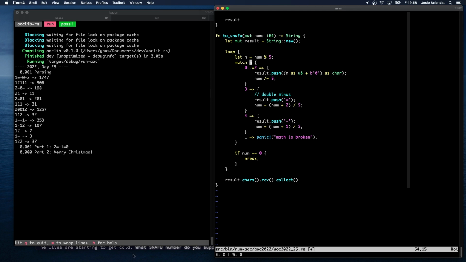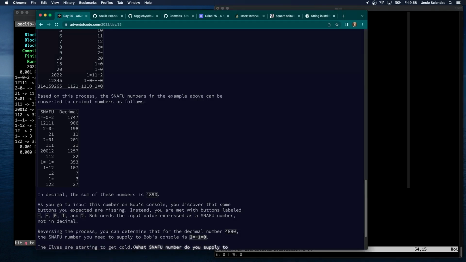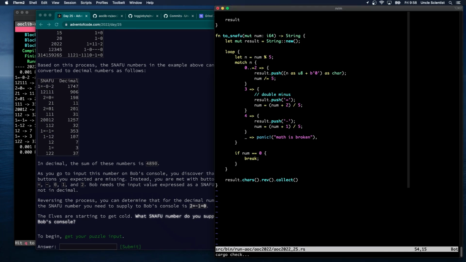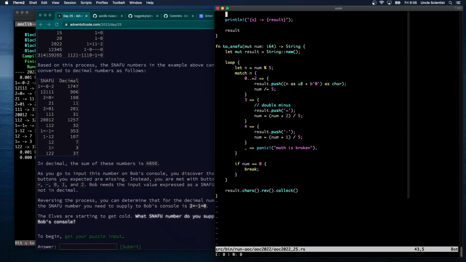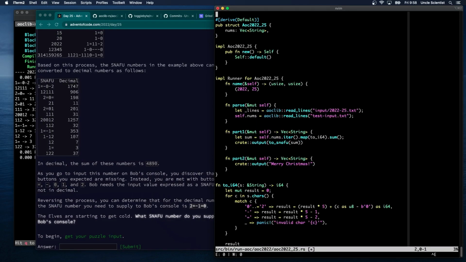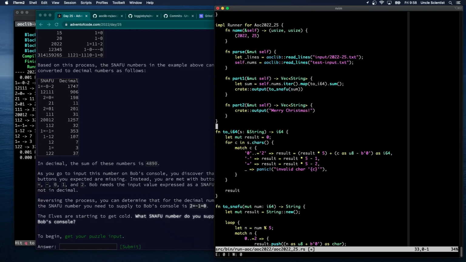All right, but is that the right answer? 2 equals -1 equals 0? Yeah, okay. That's straightforward. Let me take away the print because I don't want to see that when I'm doing the real input. And I think that's all we need to do. Right, and we can actually do this all in one go.